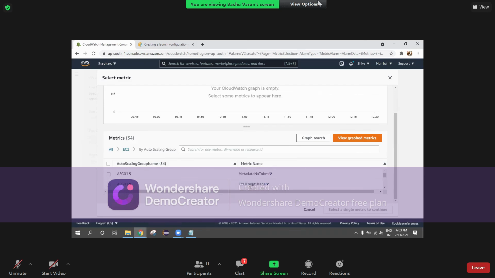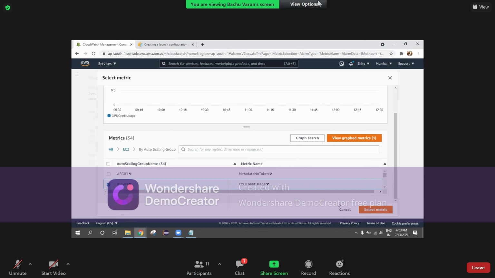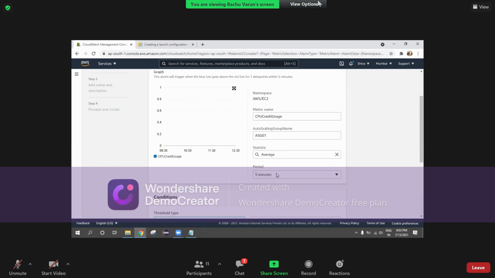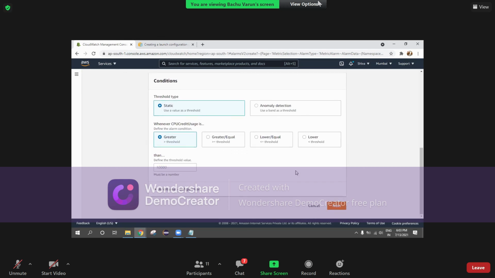This is a totally different thing. I'm just selecting CPU credit usage. I have selected this particular metric, and whenever the CPU usage goes more than 50%, automatically there will be a notification to us. Greater means whenever it crosses 50%, it will notify us, right? So I'll select only 60 as the threshold. Go next.